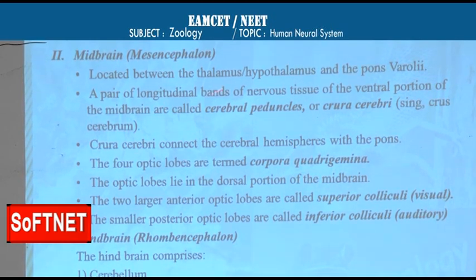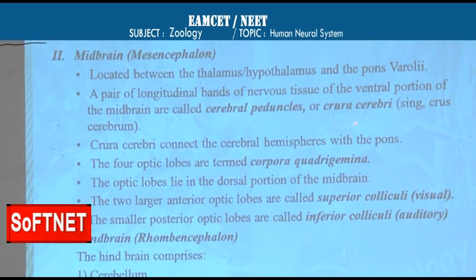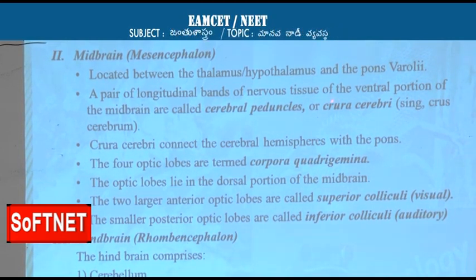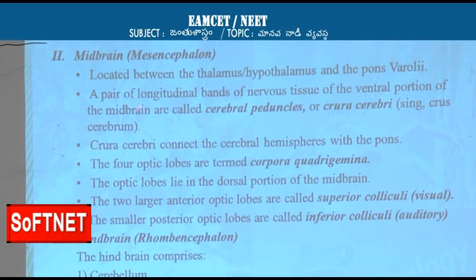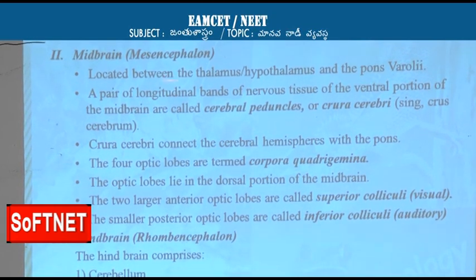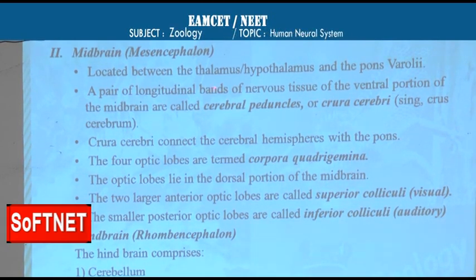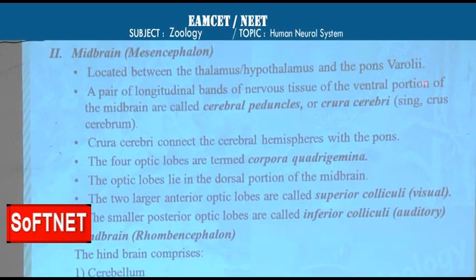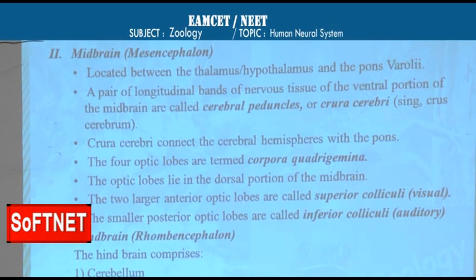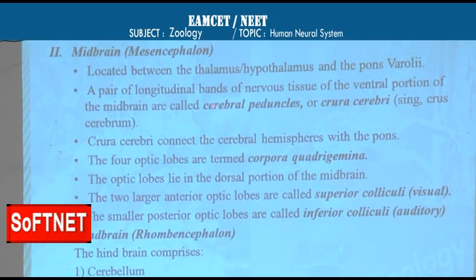So these crura cerebri are nothing but bands of nervous tissue, ventrally located, a pair, two longitudinal bands on the ventral side of the midbrain, called crura cerebri or cerebral peduncles.